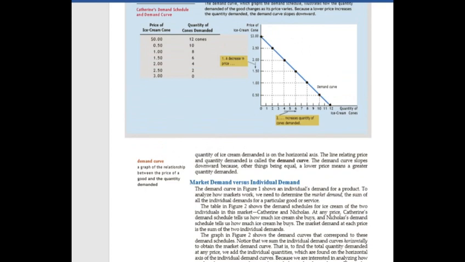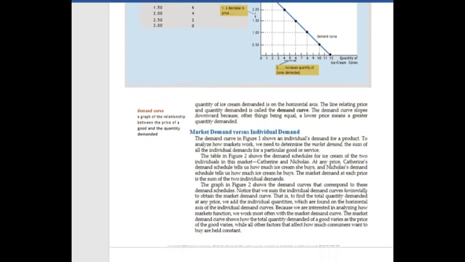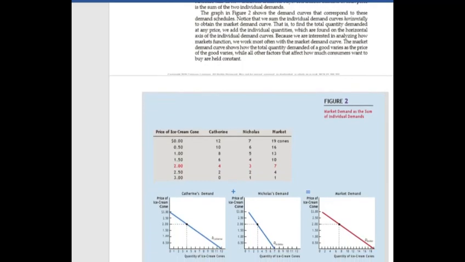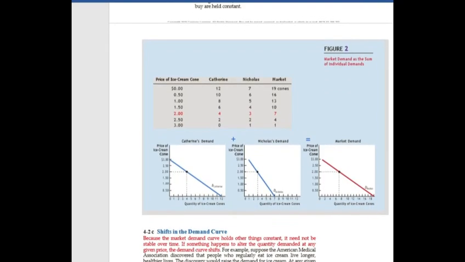This is the individual demand schedule, and this is the individual demand curve. But the sum of the individual demand curves is equal to market demand.